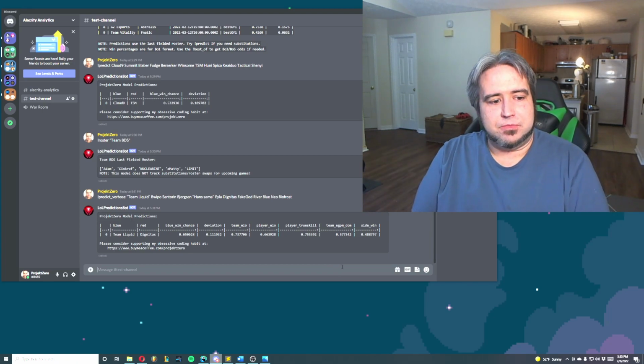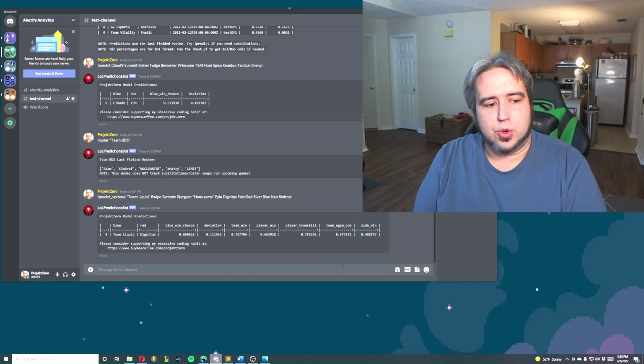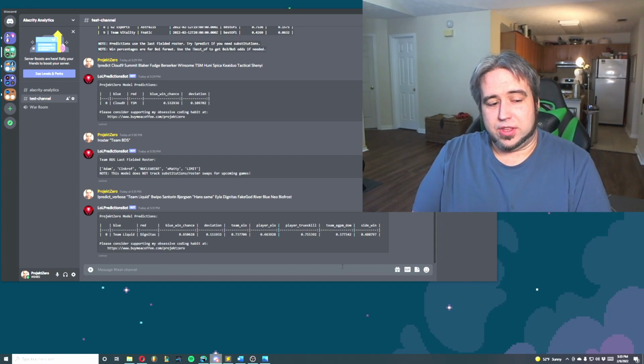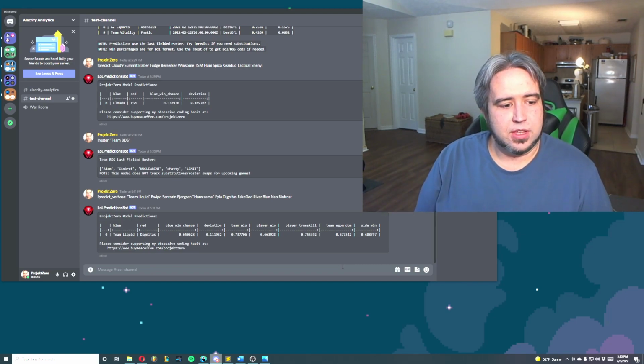A great example of this, and to show off another command, I have bang validate, which will help you see the validation metrics of an individual model. So we're going to do validation on true skill, and then I have a function that'll give it a graph if you want to actually see how this is performing. So we're going to go true skill, and the graph is equal to true in this case. So I'll fire this off.